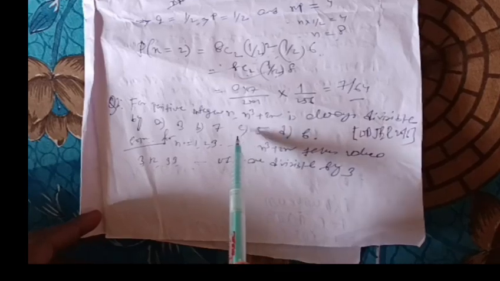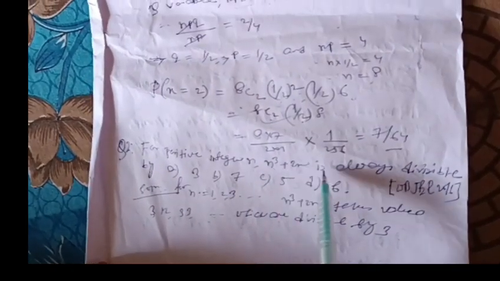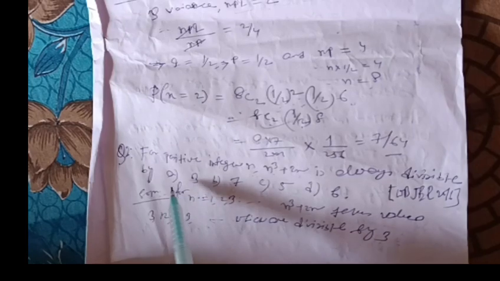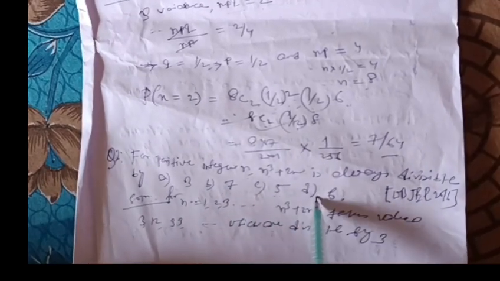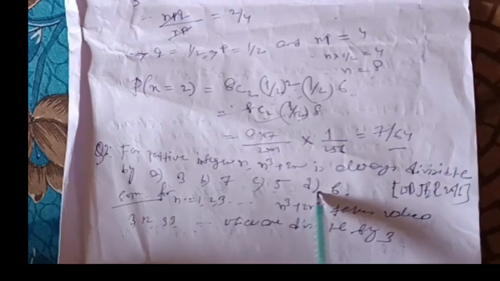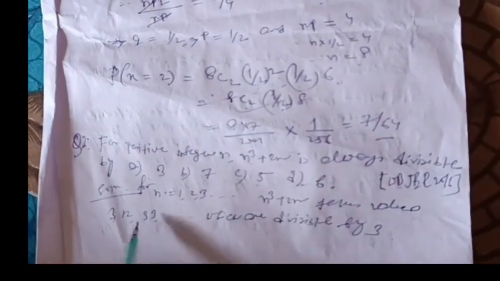Next, for positive integers n, n cube plus 2n is always divisible by: option A, 3; option B, 7; option C, 5; option D, 6. Very simple mathematics. It came in WB Joint 2016.